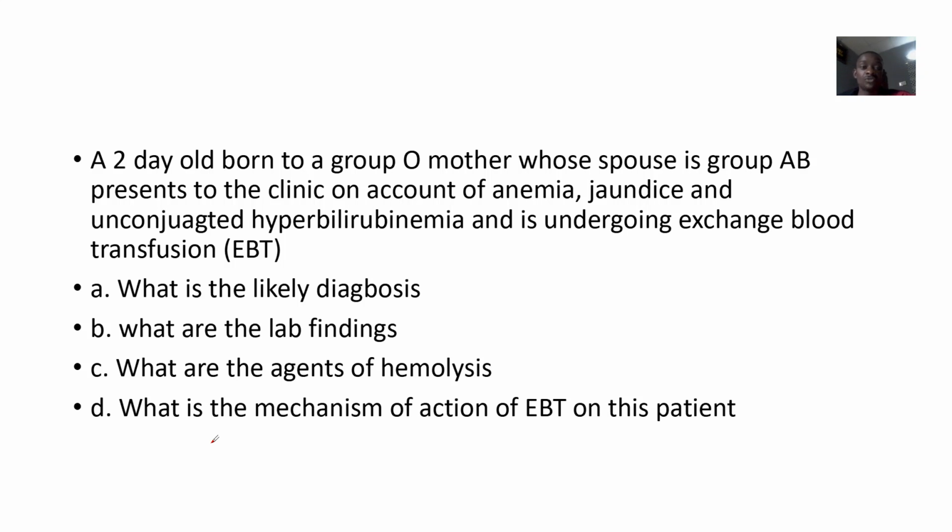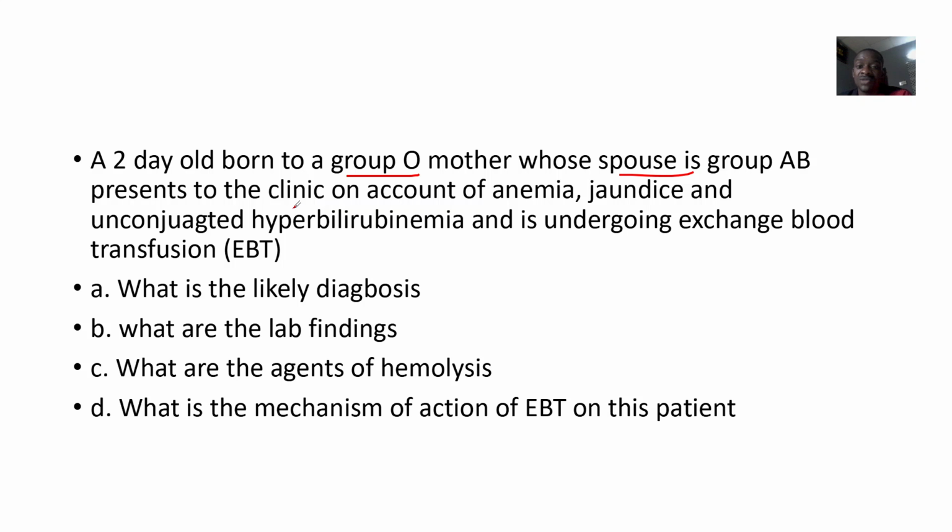So say that a 2-day-old newborn, this was an exam question, so they put it in a clinical scenario. They said that a 2-day-old newborn was born to a mother that had blood group O, and the spouse, that's the father of the baby, was blood group AB.